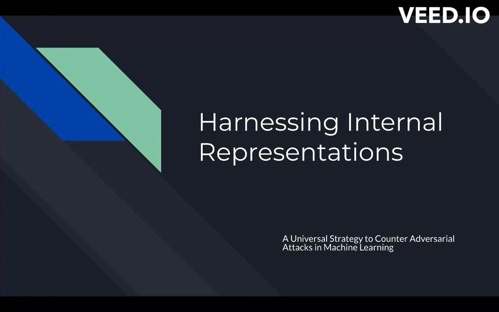Hi, so this is the project for Team Responsible AGI for the course Responsible and Safe AI Systems. Our project is called Harnessing Internal Representations, a universal strategy to counter adversarial attacks in machine learning.